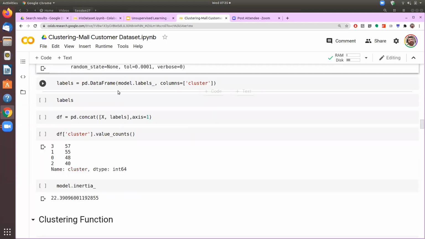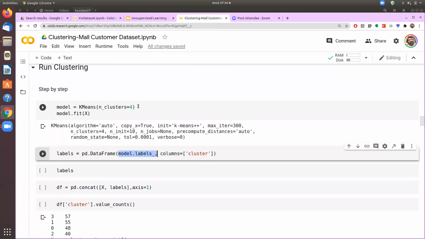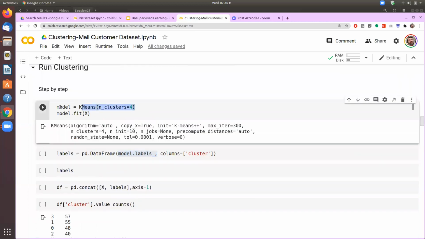Now we are getting the predictions, and we are getting these predictions by calling the labels attribute on the model instance. So once we call labels, now the very purpose was to create 4 different clusters. That is what we have done here. So we are asking this K-means model to create 4 different clusters.